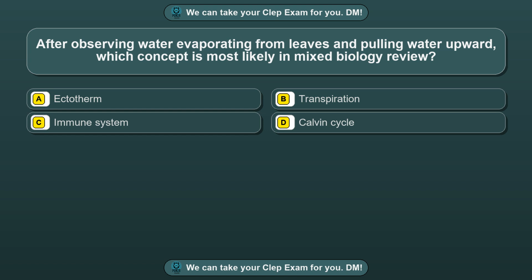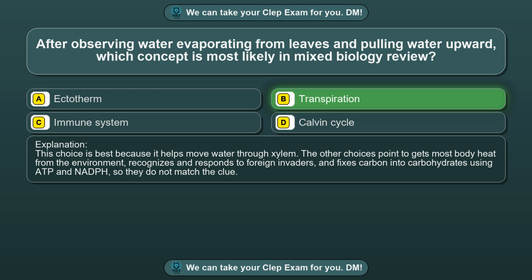Question 49. After observing water evaporating from leaves and pulling water upward, which concept is most likely in mixed biology review? Option A, ectotherm. Option B, transpiration. Option C, immune system. Option D, Calvin cycle. The correct answer is option B, transpiration. This choice is best because it helps move water through xylem. The other choices point to gets most body heat from the environment, recognizes and responds to foreign invaders, and fixes carbon into carbohydrates using ADP and NADP, so they do not match the clue.